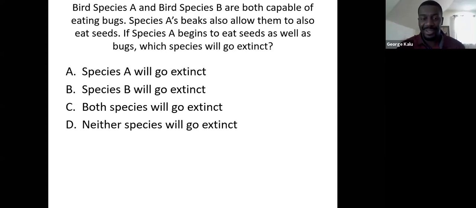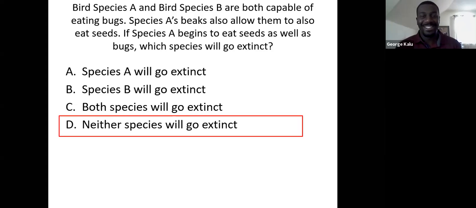Kimberly says D, Christopher D, and that is indeed correct. Perfect, good job, guys. So neither species will go extinct. Let me ask you guys, what's the reason? Why would neither species go extinct here? Exactly. Kimberly said there's two niches here. Species A is able to use bugs as well as seeds.